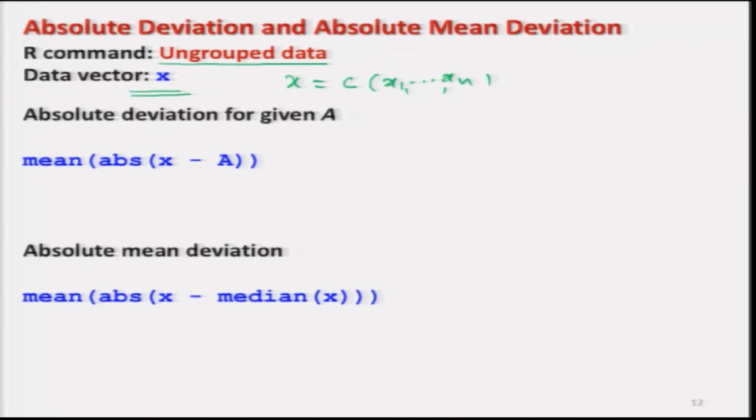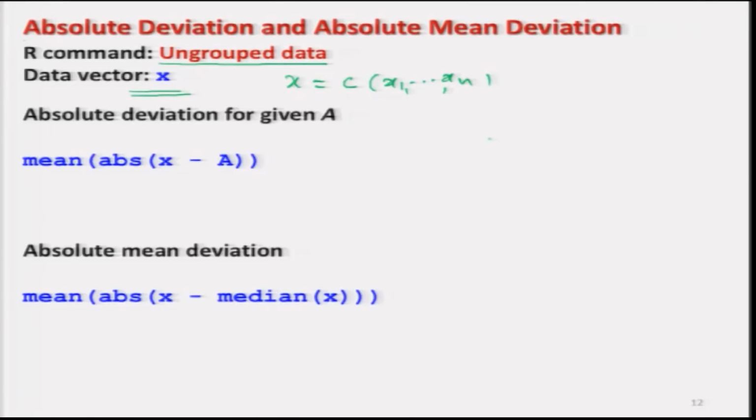Now, once again I would try to address that in R there is no built-in function to compute the absolute deviation or the absolute mean deviation. But by using the built-in commands inside the base package of R, it is not difficult at all to write down the command for absolute deviation or for the absolute mean deviation.